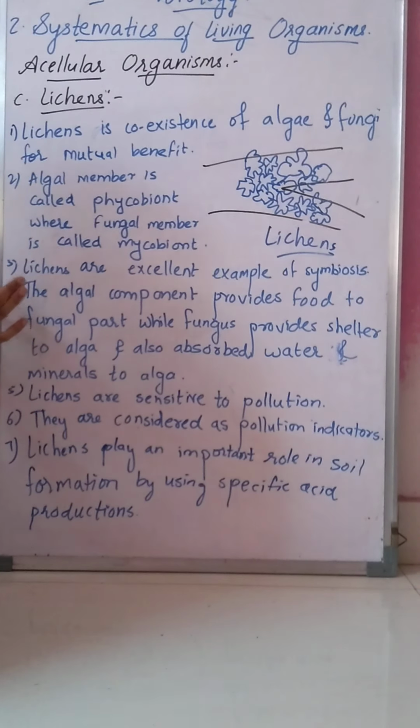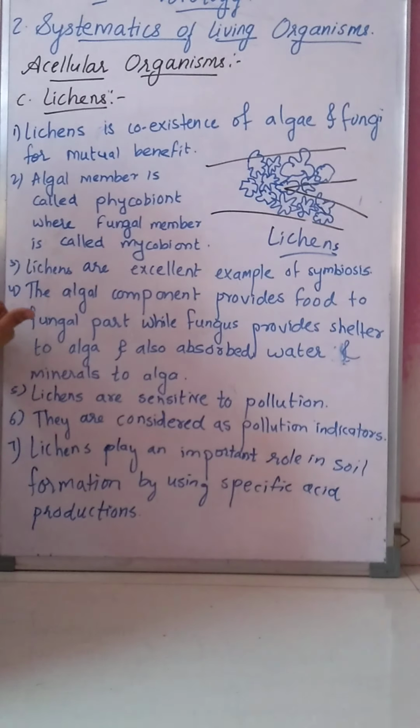We have completed the five kingdoms, that is kingdom Monera, kingdom Protista, kingdom Fungi, kingdom Plantae and kingdom Animalia. Then we have completed acellular organisms. In acellular organisms we have seen viruses, viroids, and last is lichens. So we have completed the chapter.